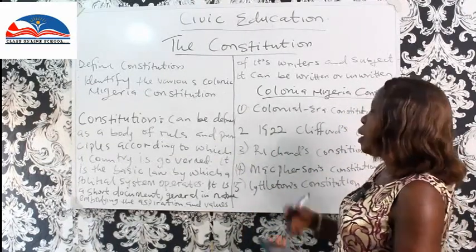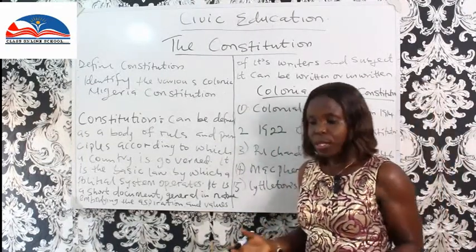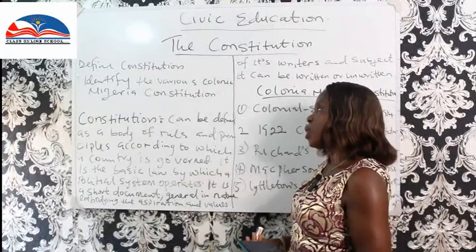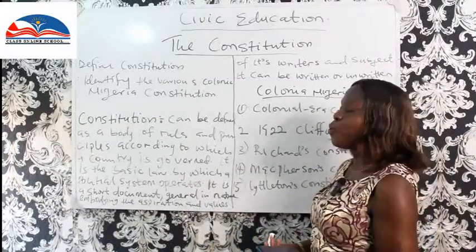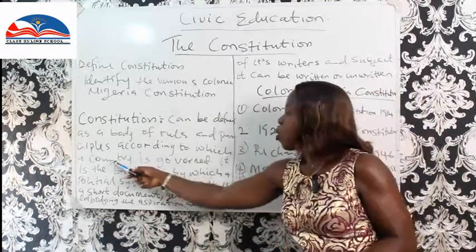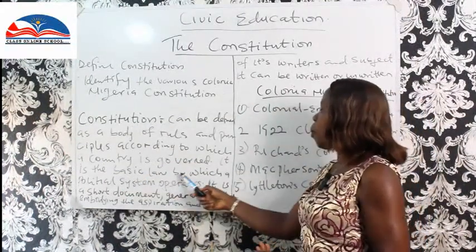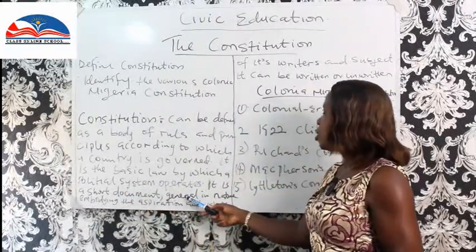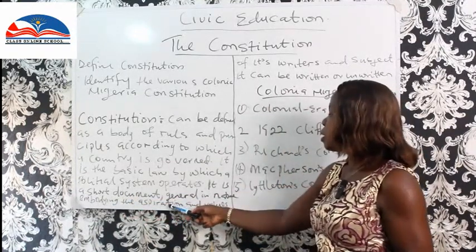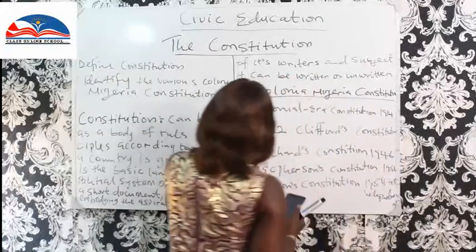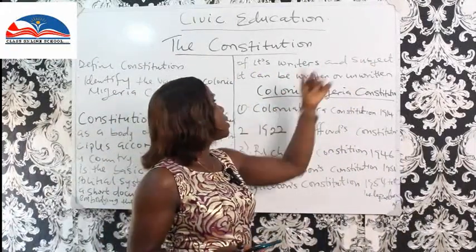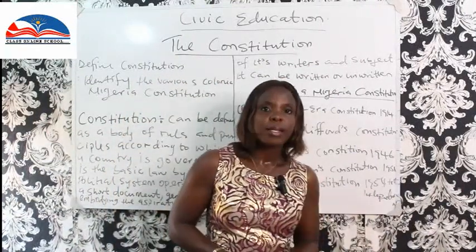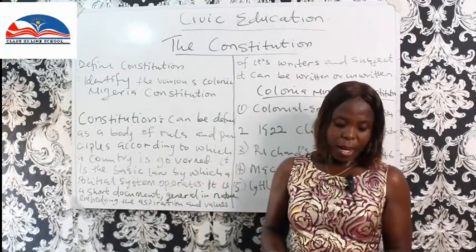All right. And so the Constitution can be written or unwritten. Let me run through it again. What is a Constitution? A Constitution can be defined as a body of rules and principles according to which a country is governed. It is the basic law by which a political system operates. It is a short document, general in nature, embodying the aspirations and values of its writers and subjects. It can be written or unwritten. That is the Constitution.